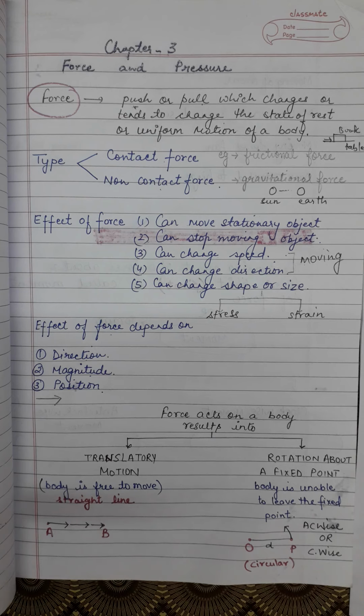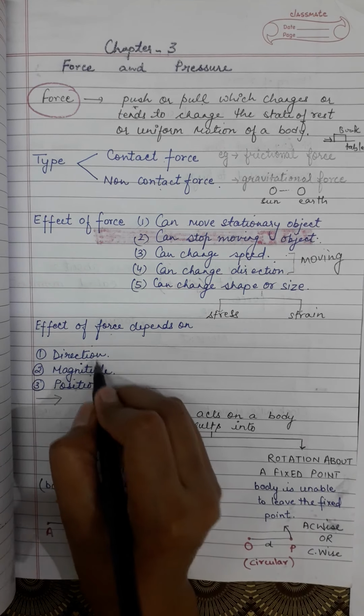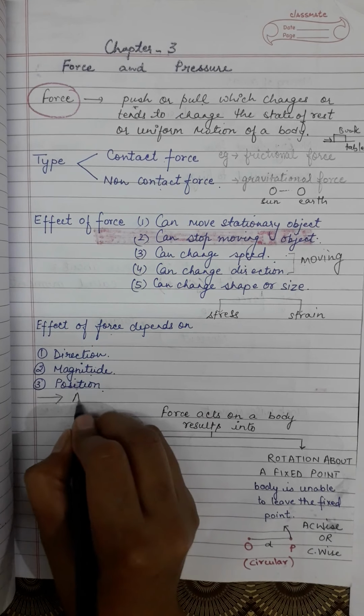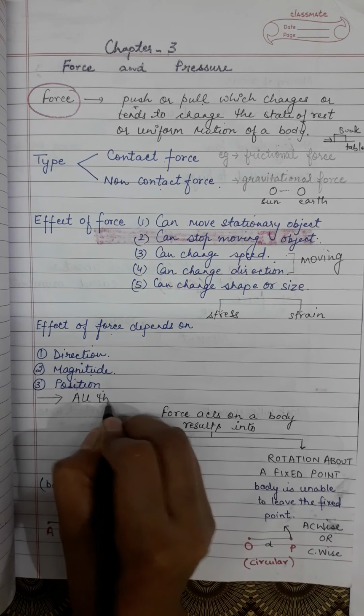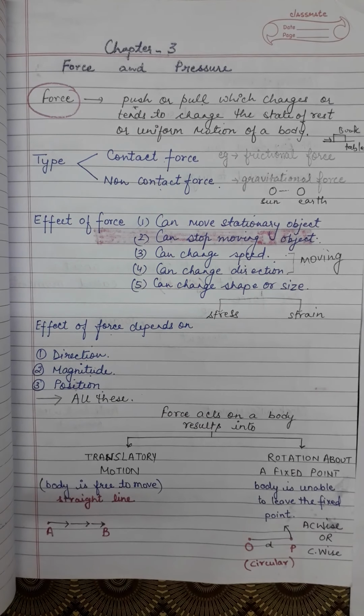So the effect of force depends on direction, magnitude and position. All these factors are responsible for the effect of force.